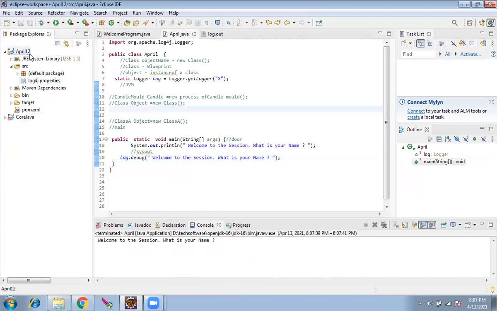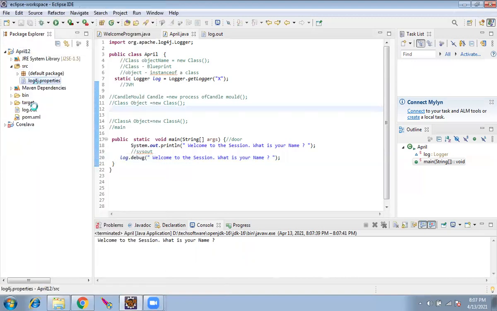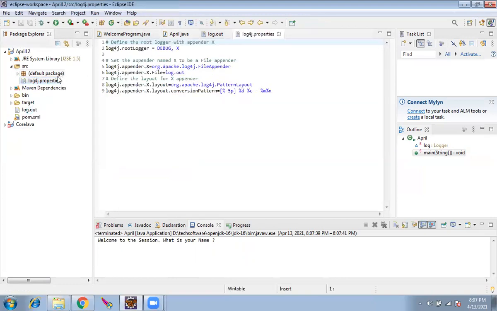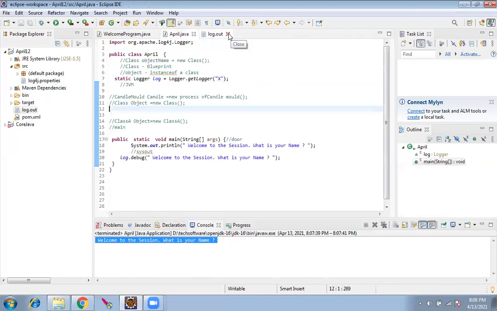Now this should have generated one file. There we got it: log.out. Inside the property file, I've given that the file name is log.out. Just know what is there and where. That alone you need to know for now. We'll come back to this detail. So whatever we see here has been written to a file. This is all I wanted to know for now. Let's close all these. It's not needed for today's class.